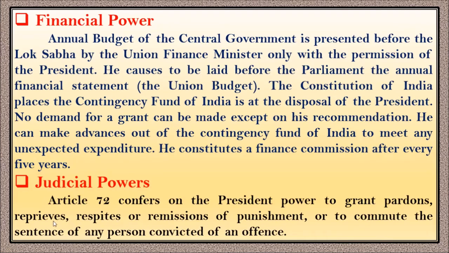Next, coming to the judicial powers. Article 72 confers on the President the power to grant pardons, reprieves, respites, and remissions of punishment, or to commute the sentence of any person convicted of an offence.